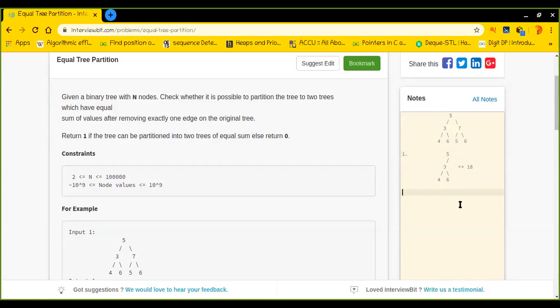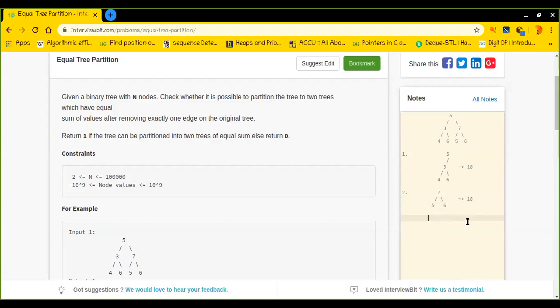Similarly, if I cut this particular tree, I mean 7, then 5, then 6, the sum of all the nodes present in this tree is also 18. 6 plus 5 is 11, plus 7 is 18.